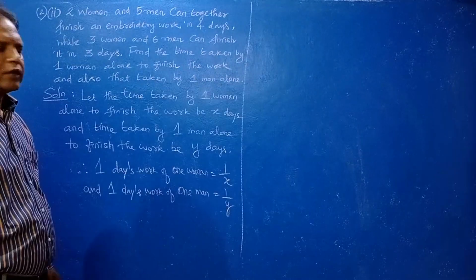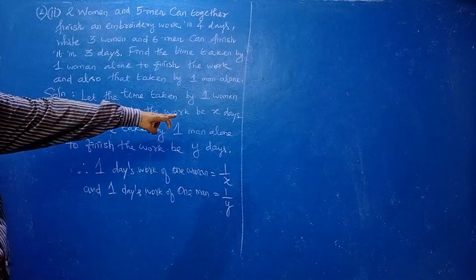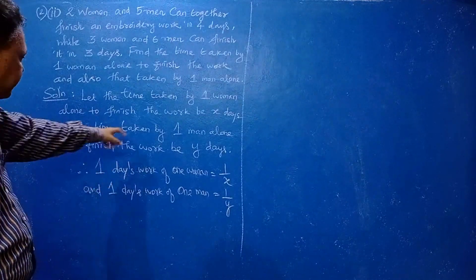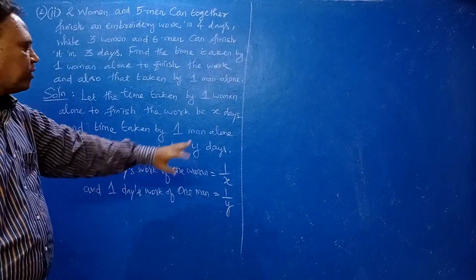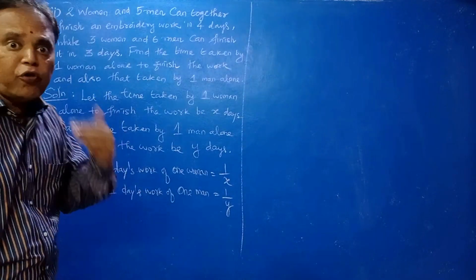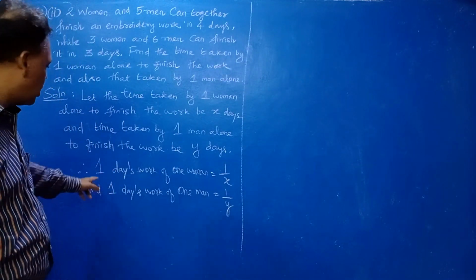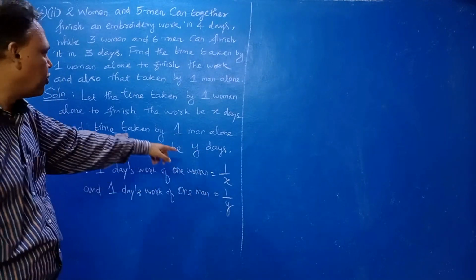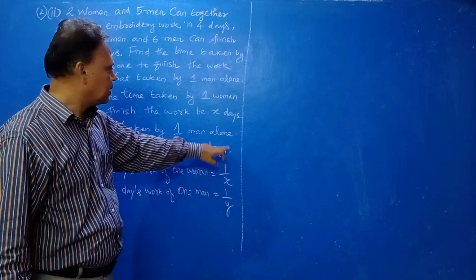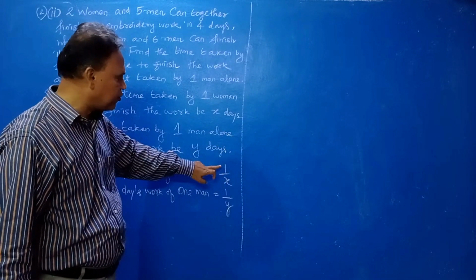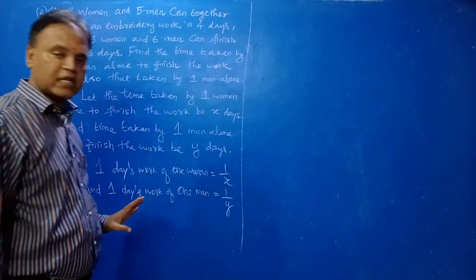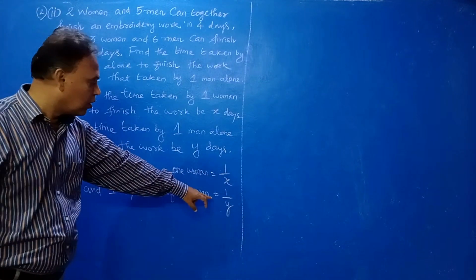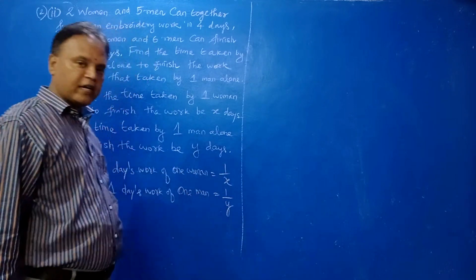That's all. So first assume, let the time taken by one woman alone to finish the work be X days. Right. And the time taken by one man alone to finish the work be Y days. Therefore, you have to find out 1 day work. That is very important. You see, 1 day's work for one woman equal to 1 by X. You have to divide the number of days. Now 1 day's work for one man means 1 by Y. Clear? Just to divide. Now by data.